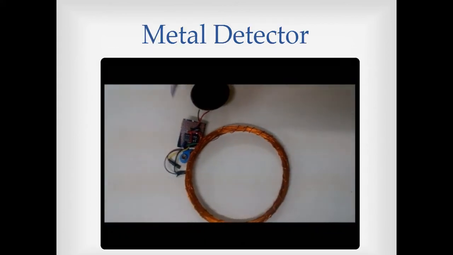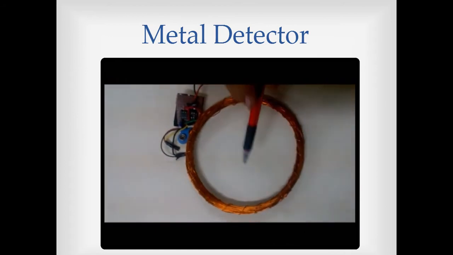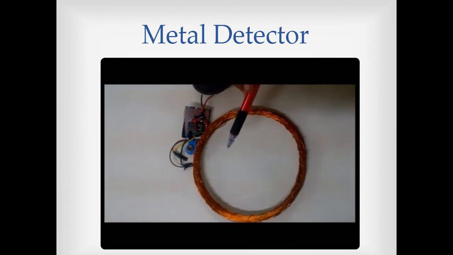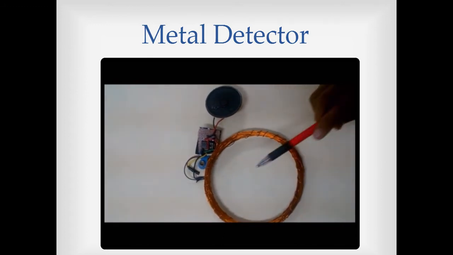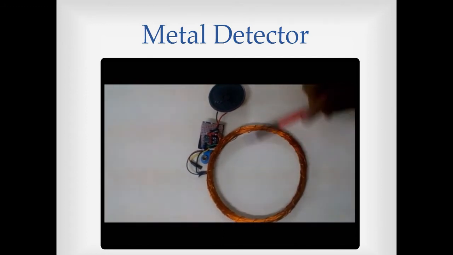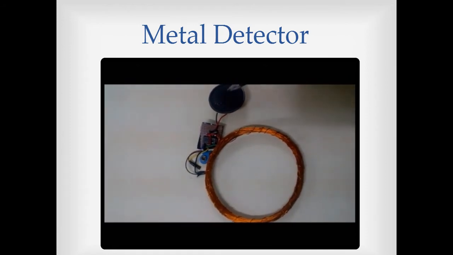In addition to that, we have a metal detector which is made around a 555 timer, and a search coil of 10 microhenry is used to detect metal. As metal comes near this coil, the frequency of the sound changes.